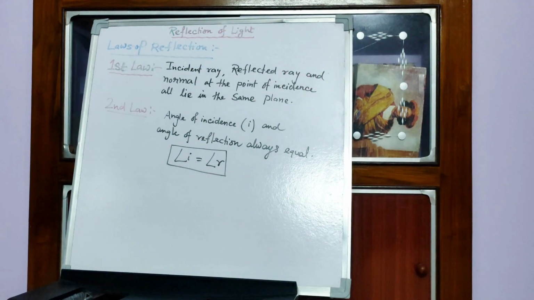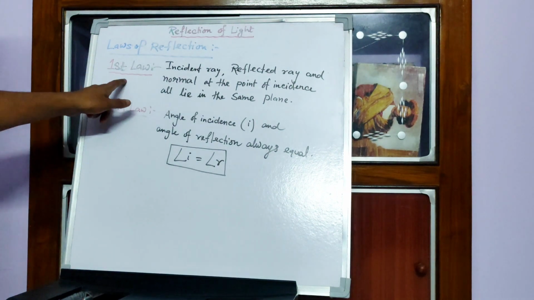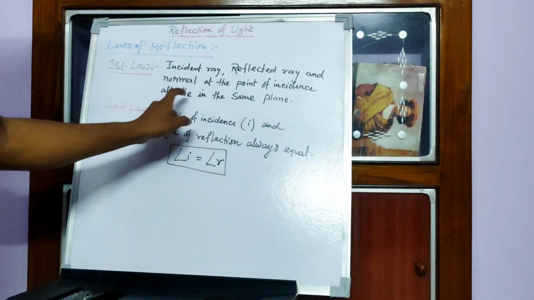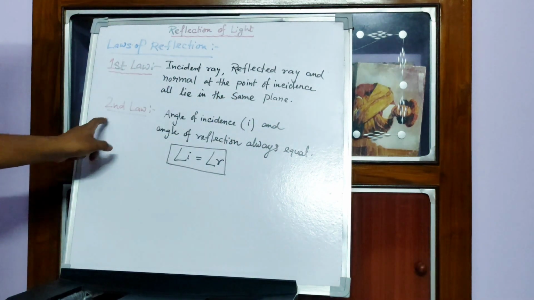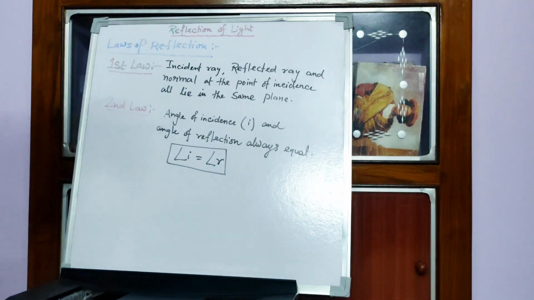The laws of reflection that I have explained already, I have written here for your convenience, so you can note them down from my video. First law: incident ray, reflected ray and normal at the point of incidence all lie in the same plane. Second law: angle of incidence and angle of reflection are always equal. So you can note down these two laws.